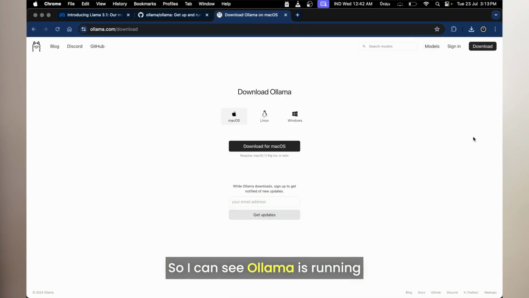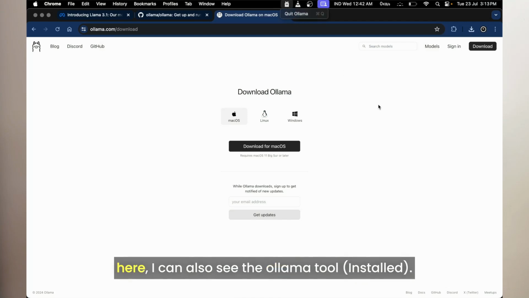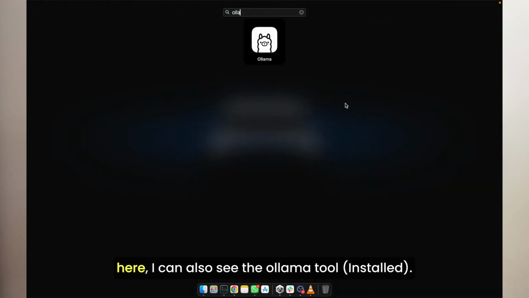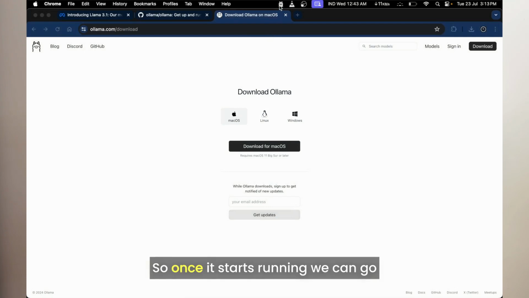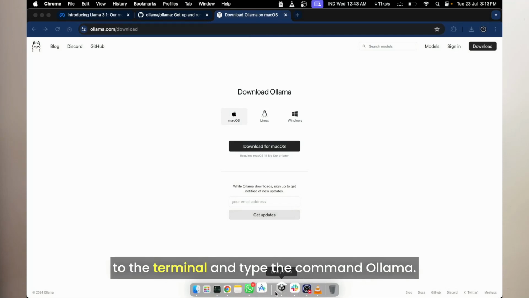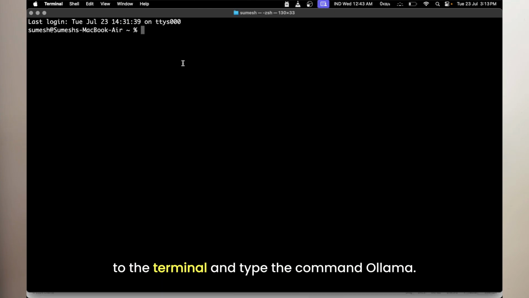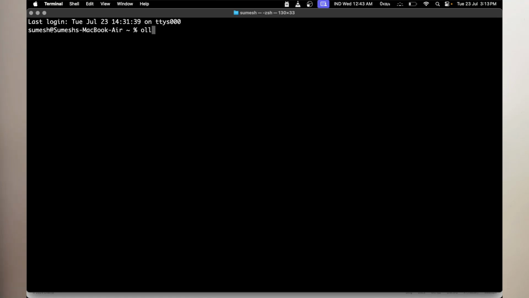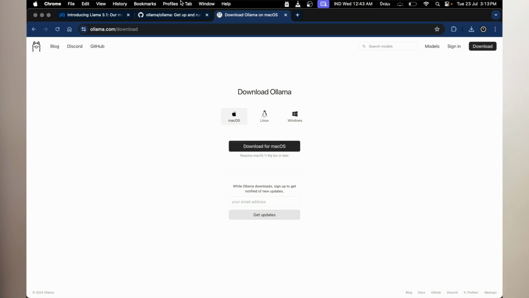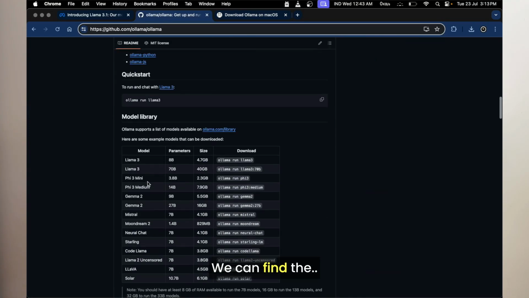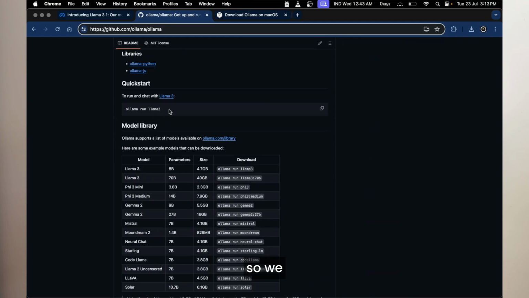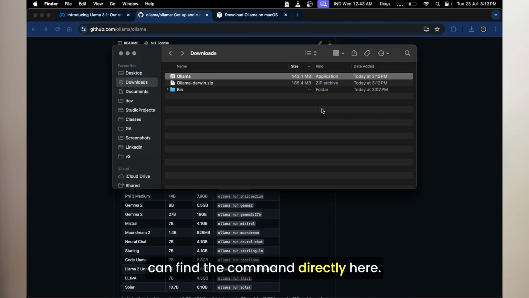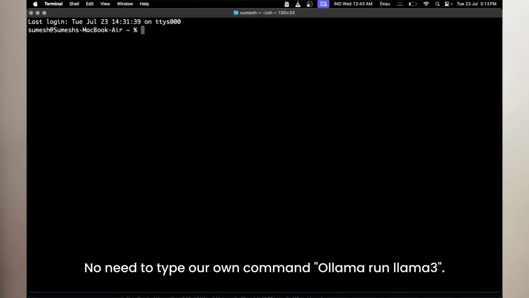I can see Ollama is running here. Once it starts running, we can go to the terminal and type the command ollama. We can find the command directly here, no need to type our own command.